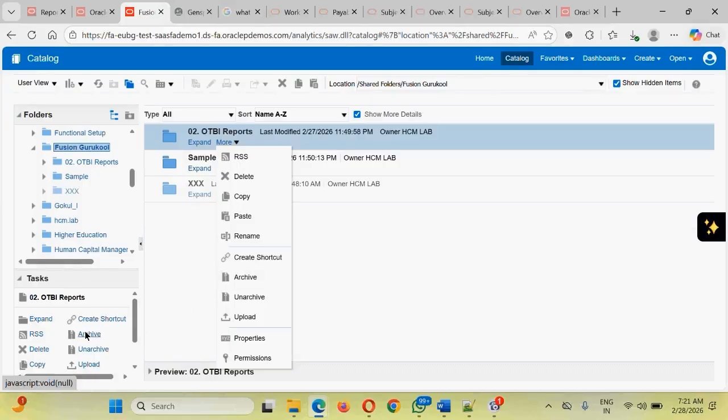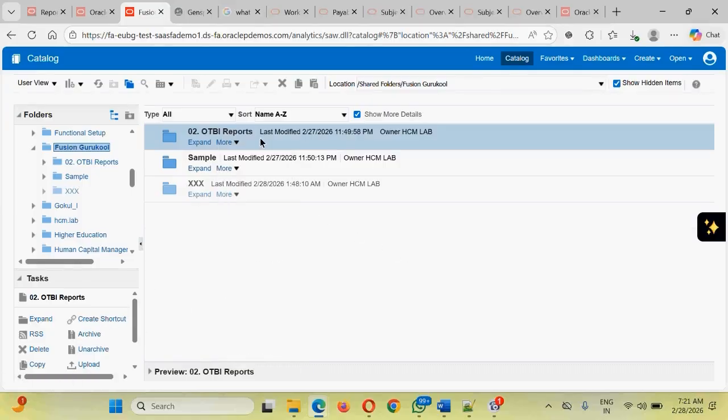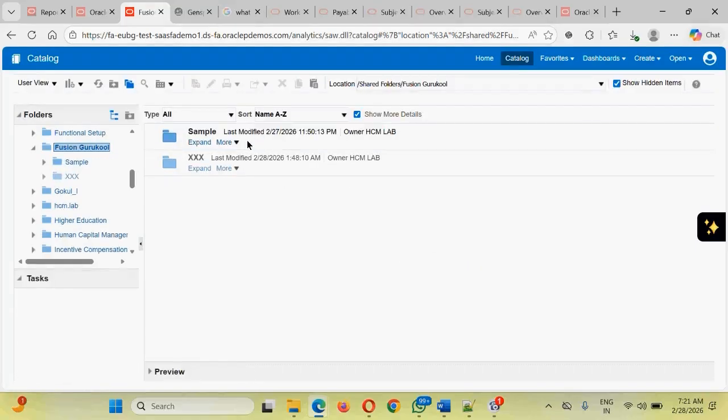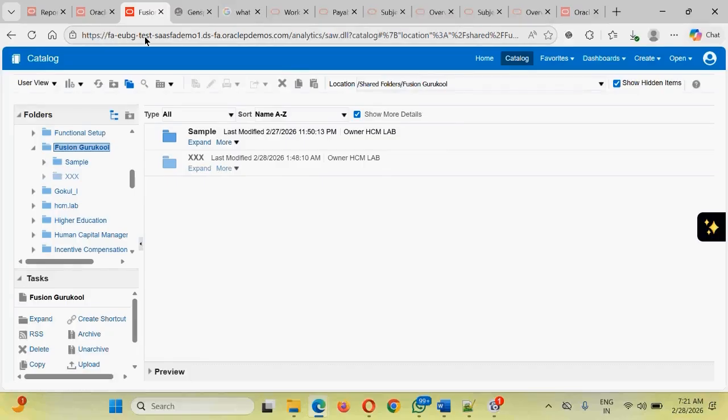Once you click on Archive from here, you should be able to download one file into your local machine. Let's suppose I am going to delete this particular folder altogether here. If I have deleted this folder from here, I have already archived it on my local machine. In case I need to move that particular folder from the development environment into my production environment, we need to download it and keep it on our local machine. Then we should navigate and access the production environment through the new URL, username, and password, and then we should be able to